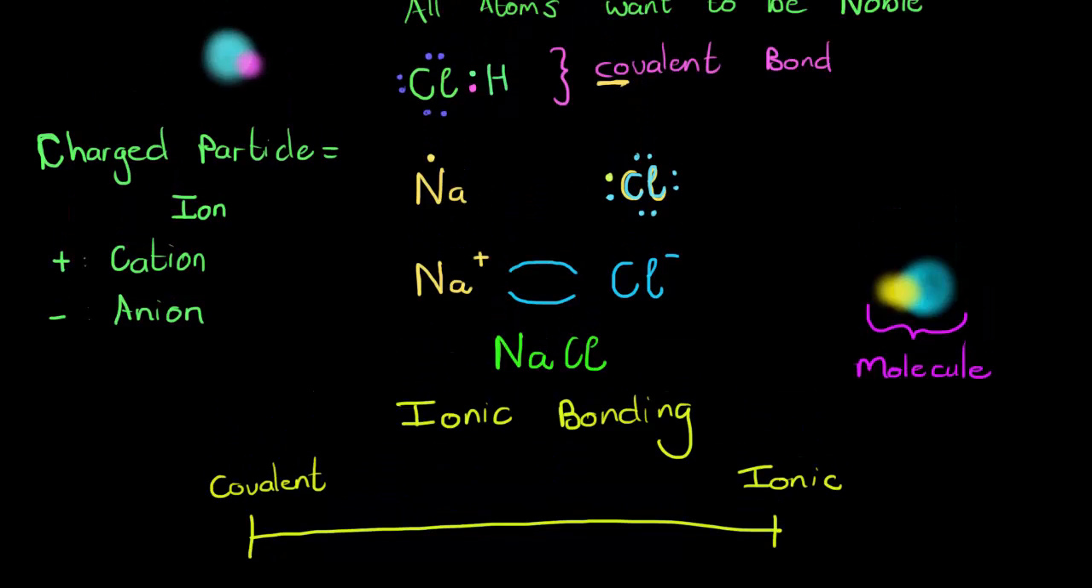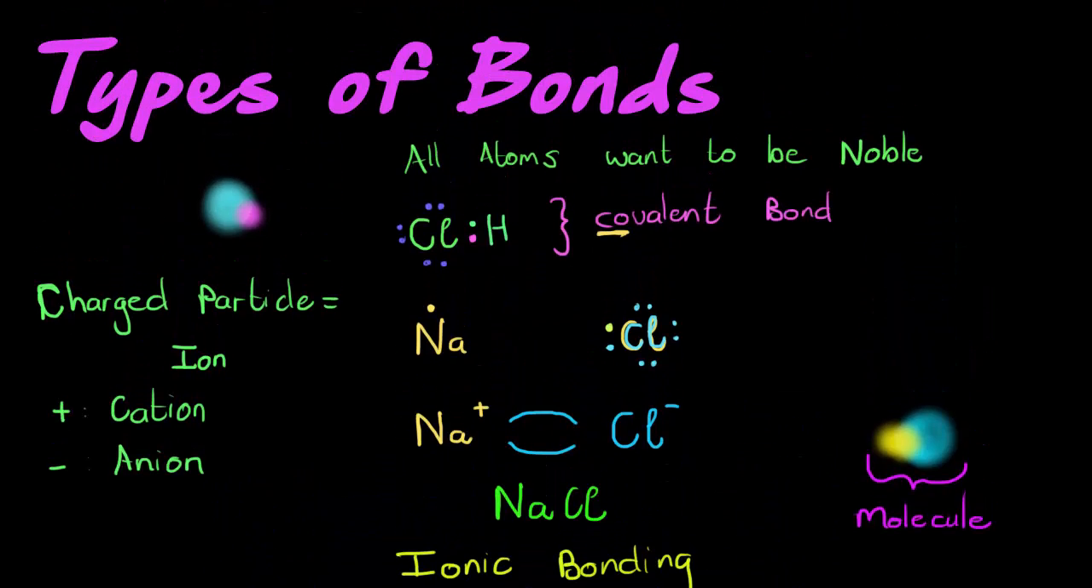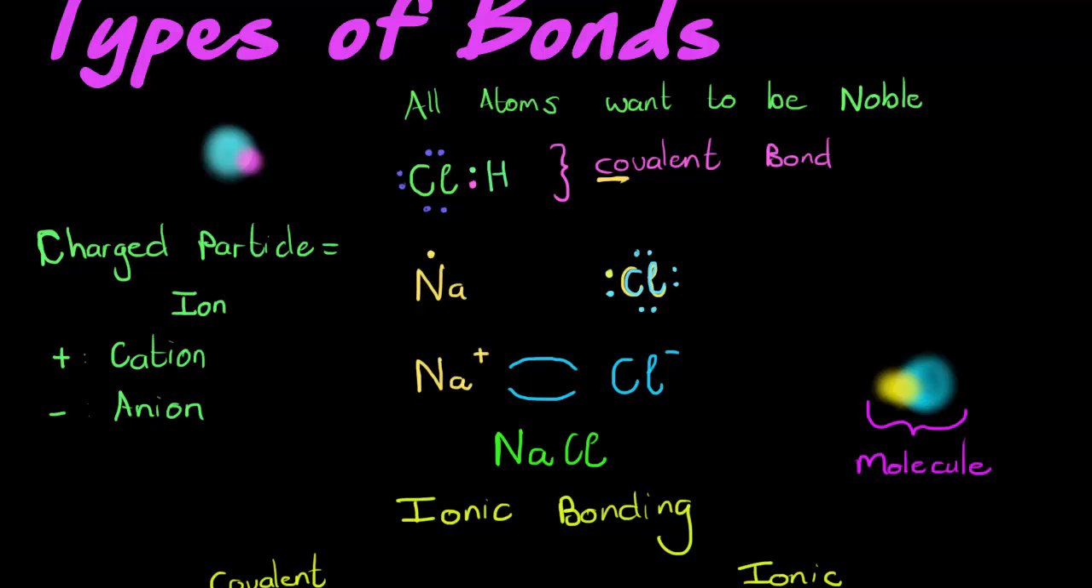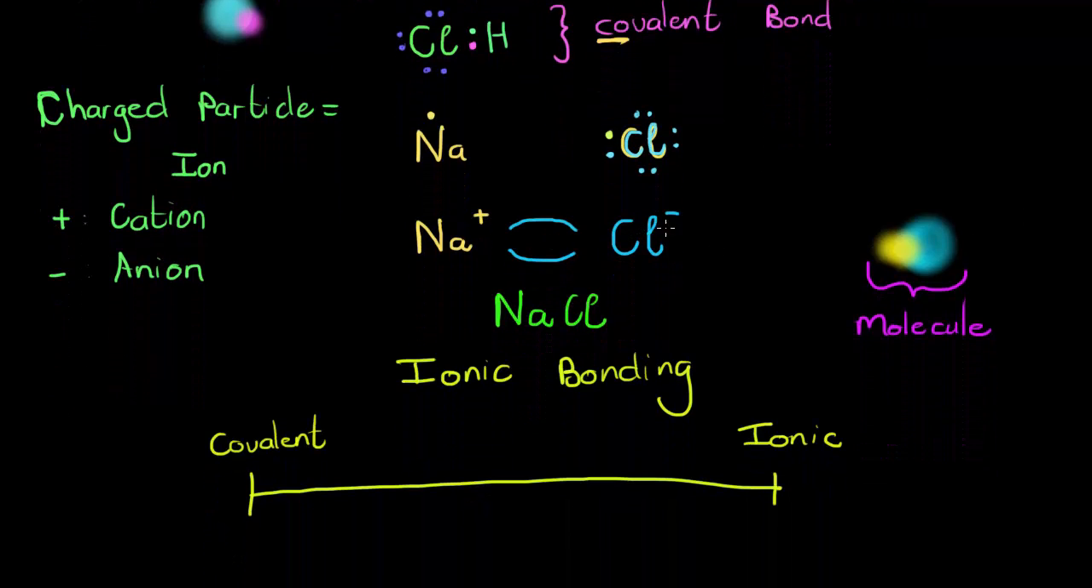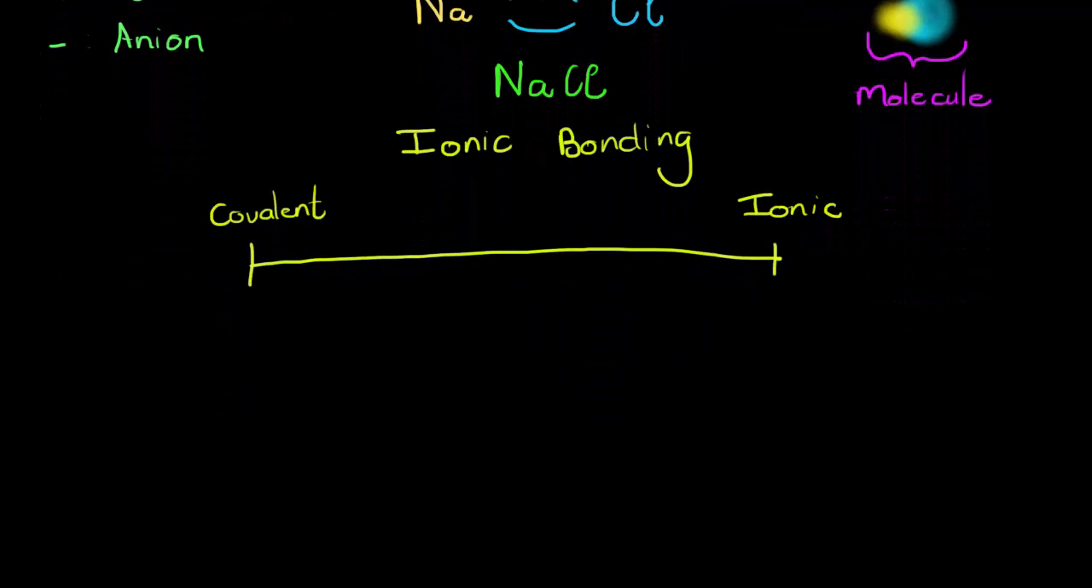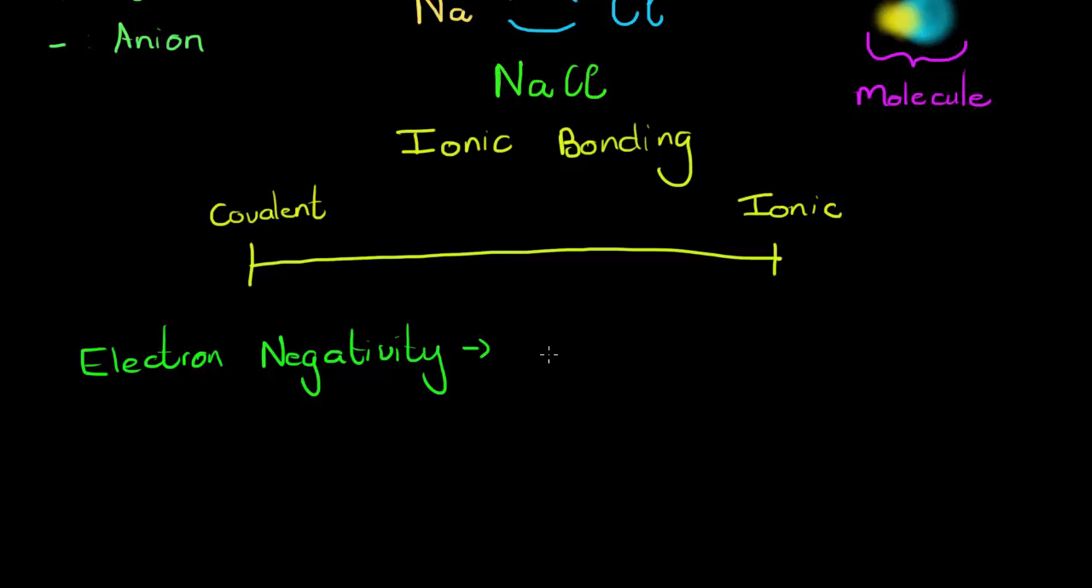Let me explain. You'll remember that we said that electronegativity is the ability to attract an electron. So let me write it here. Electronegativity, it's actually one word, I'm sorry, is the ability to attract an electron.